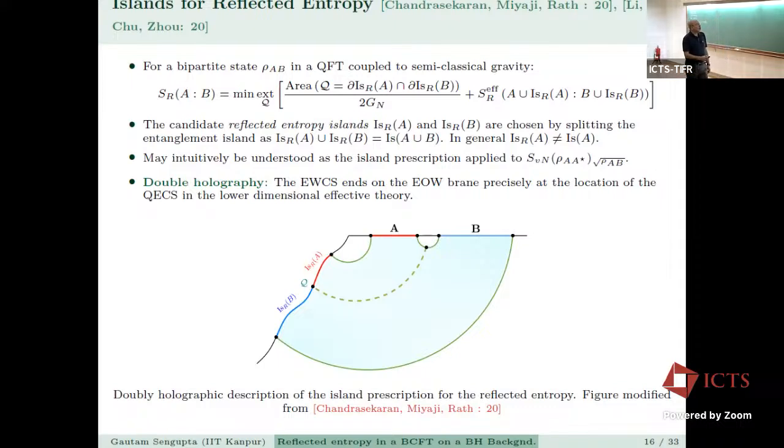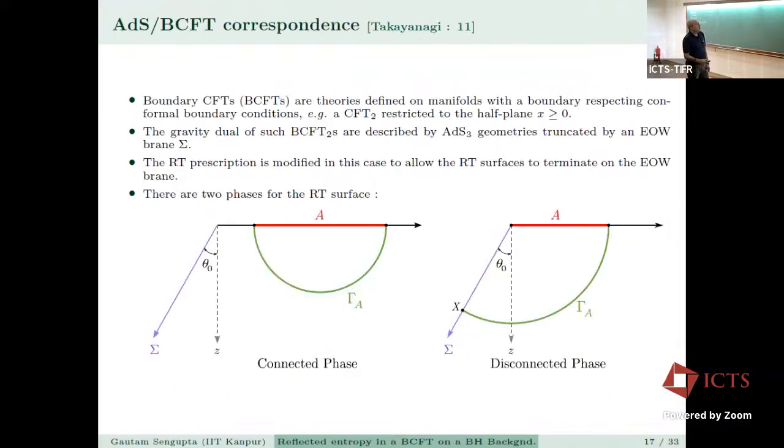And if we apply double holography, we can see that now the EWCS can end on the brane precisely at the location of this point Q, which splits the entanglement entropy islands into two in the lower dimensional effective theory. There's a mistake actually, this is not an end of the world brane. The AdS/BCFT correspondence is due to Takayanagi.